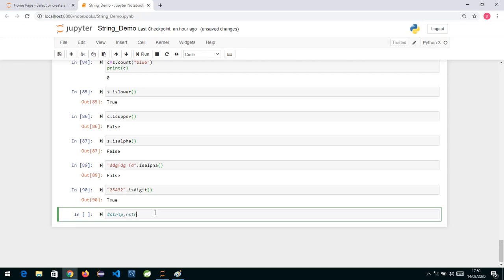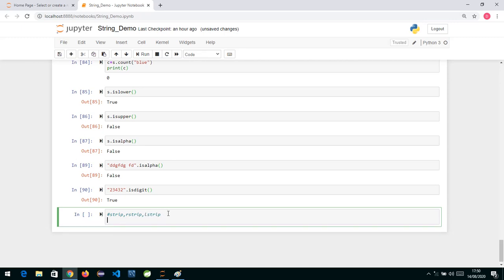Let me show what they do. Suppose I have a string with some spaces, then some alphabets, then some spaces, and then the word strip. Strip removes both the leading spaces, the extra spaces at the start, and the spaces at the end. The spaces in between, it will not remove.